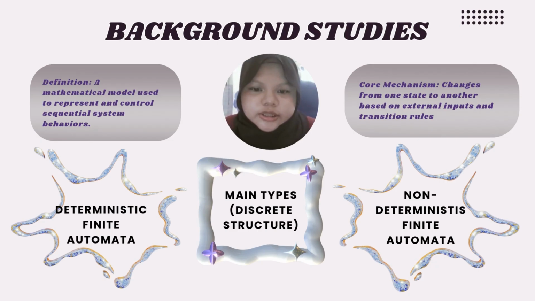First, let's look at the background studies. A finite state machine, or FSM, is a mathematical model used to represent and control sequential system behavior. Its core mechanism is simple. It changes from one state to another based on external input and specific transition rules. In discrete structure, the main types of FSM are divided into two: deterministic finite automata (DFA) and non-deterministic finite automata, that is NFA.